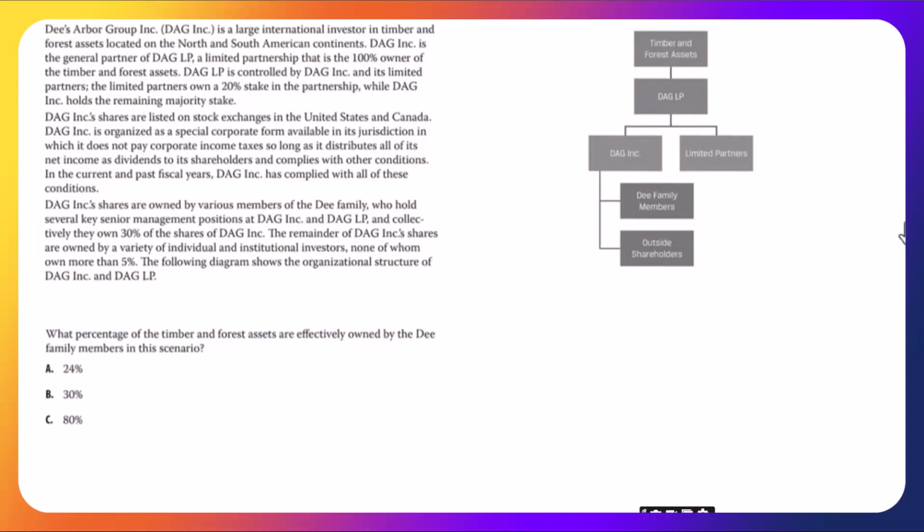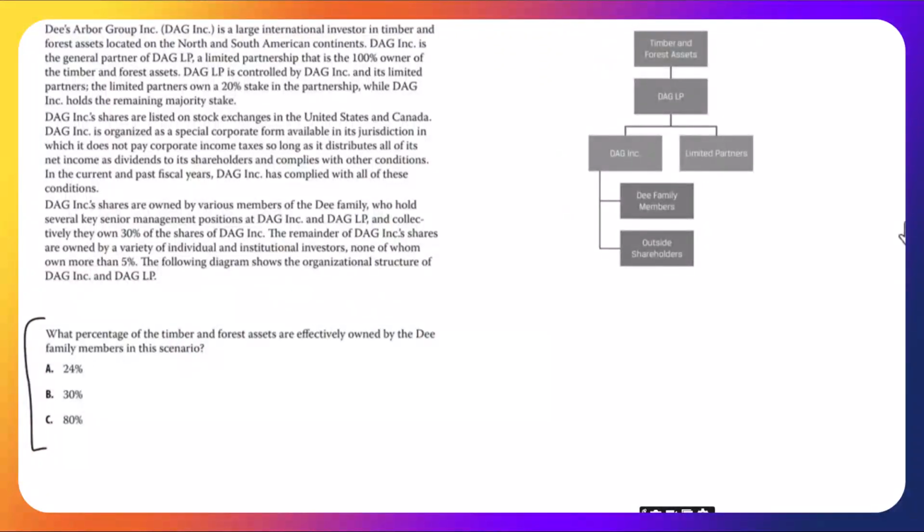Welcome all to some practice questions for Corporate Issuers Learning Module 1, Organizational Forms. Let's take a look. We have a scenario that's going to cover 5 questions. So this wouldn't happen in the exam, but it's a great way of testing our understanding of all of these structures. So first thing we're going to do is answer this question here.